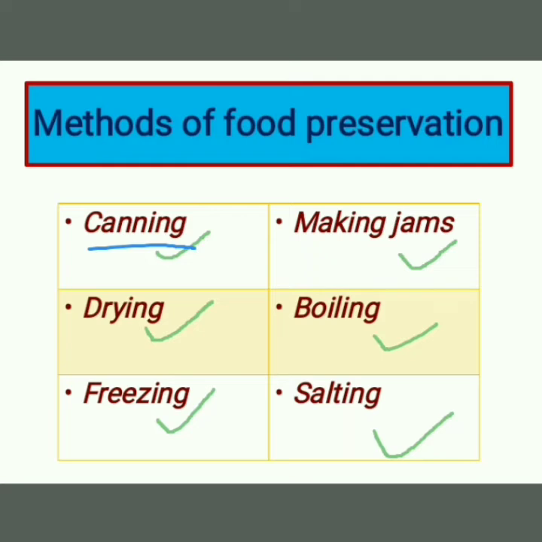So what is canning? Canning means to keep the food in an airtight can. You would have seen that your mother, when she is bringing namkeen and all, keeps all those things in an airtight can, because if we don't do this, then they will catch moisture and become spoiled. Next is drying.